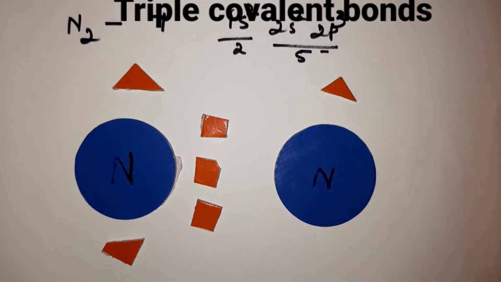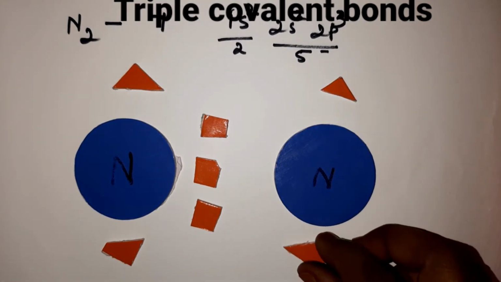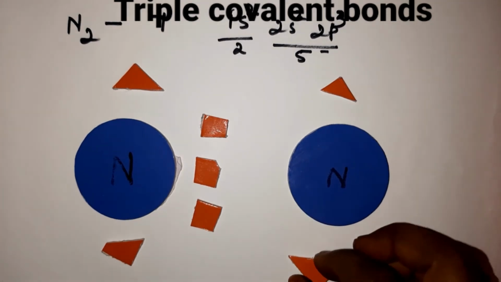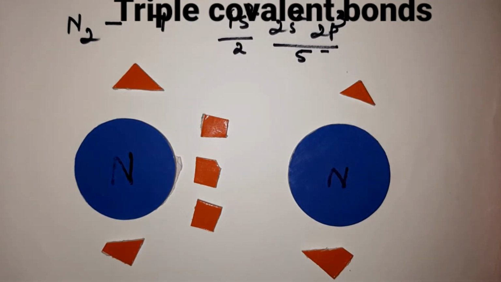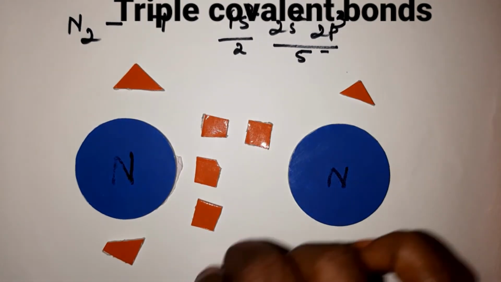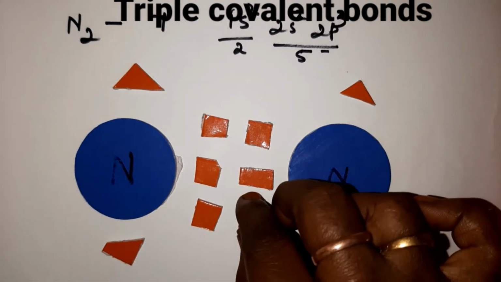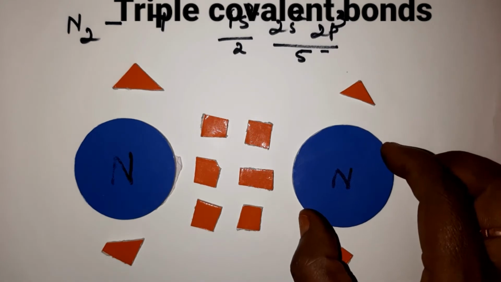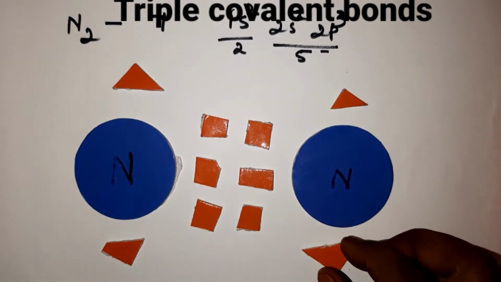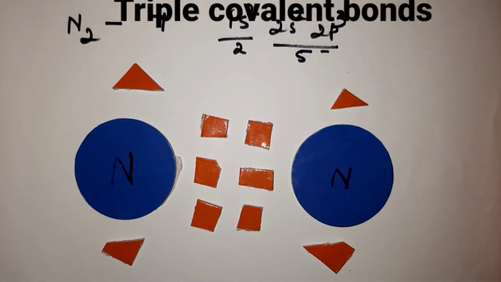So 1, 2, and here you have 3 electrons in the outermost shell. So totally 5 electrons. Got it children?